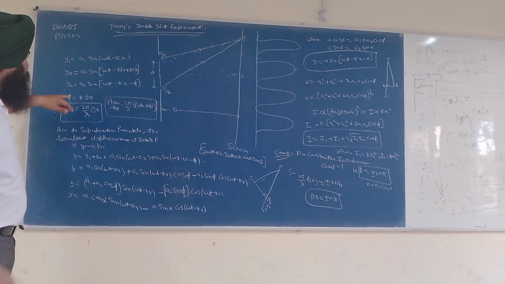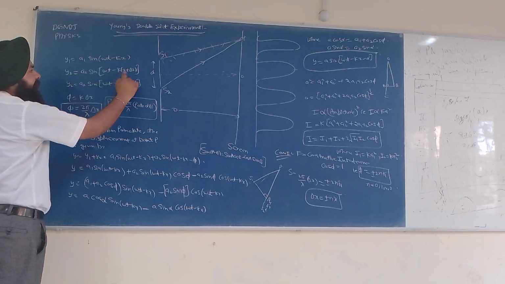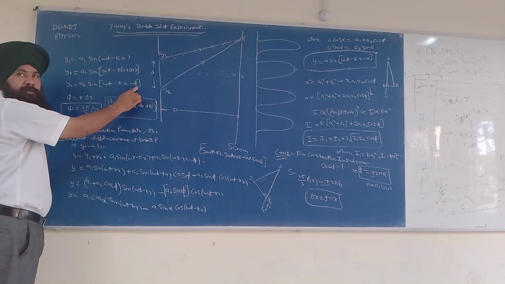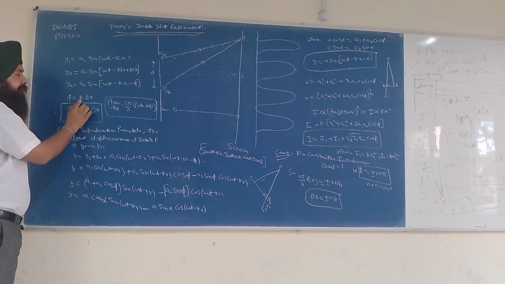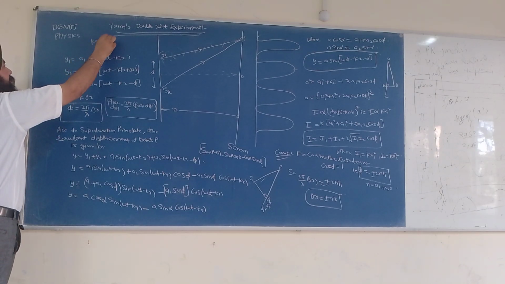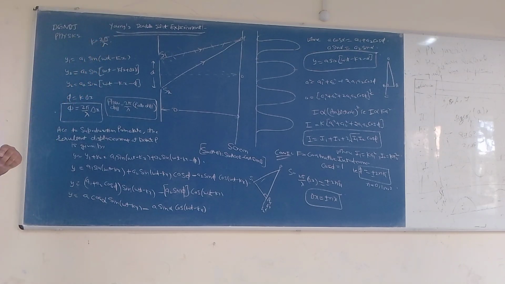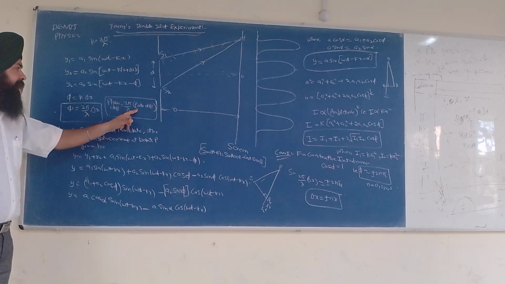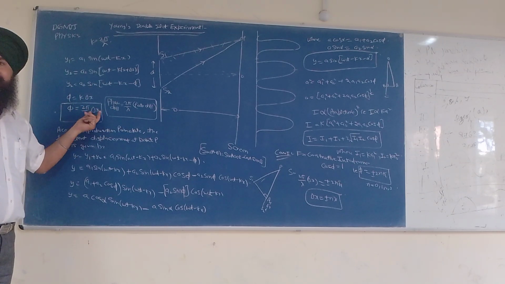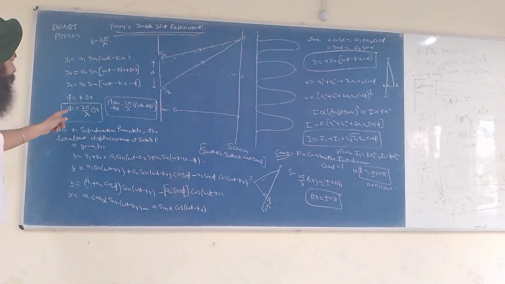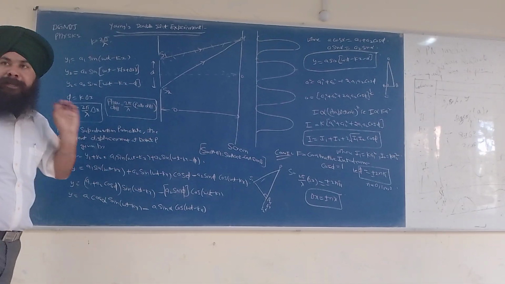So we multiply with k: k delta x is equal to phi, and k is equal to 2 pi by lambda, the propagation constant. So phi, the phase difference, is equal to 2 pi by lambda multiplied by the path difference. Delta x is the path difference, and phi is the phase. Any doubt till now?